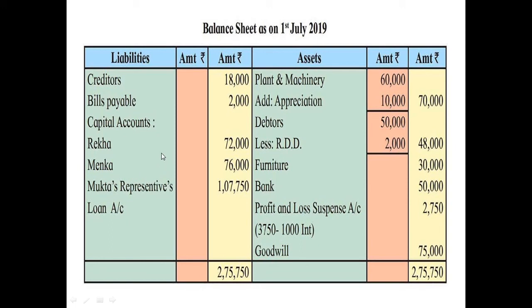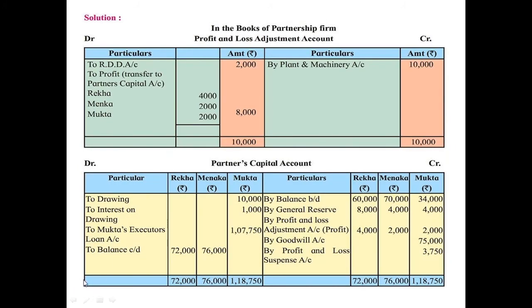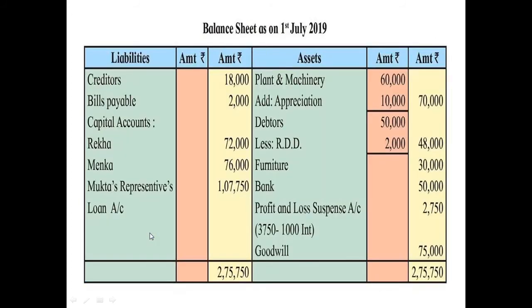This is the balance carried down in the partners' capital account. These two amounts will appear as capital for Rekha and Menka. Then this amount, Mukta's executor's loan account, will appear as a liability in the balance sheet.